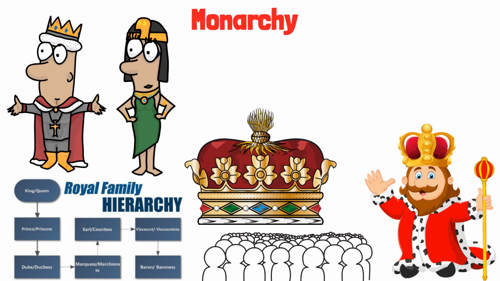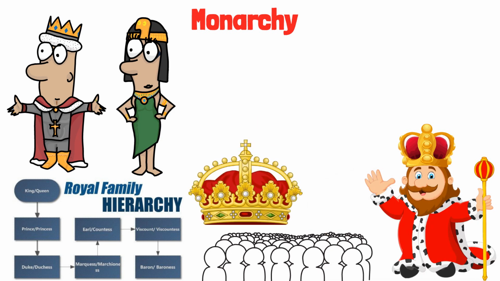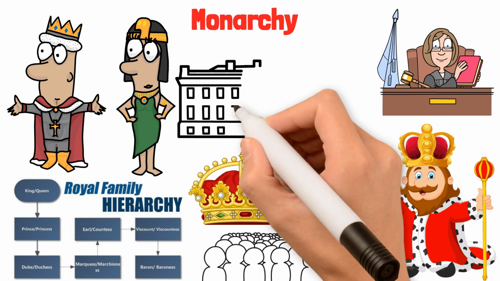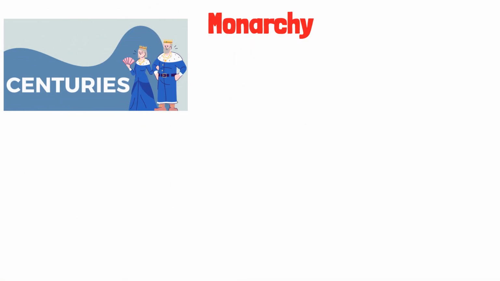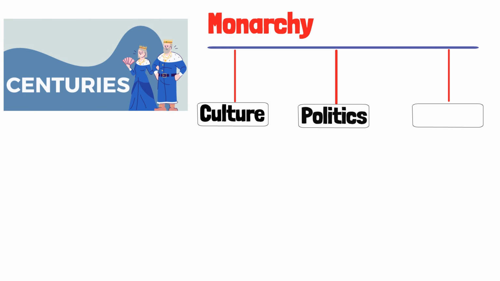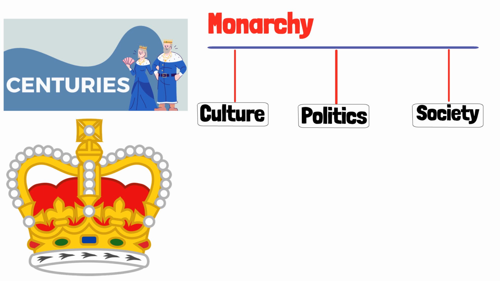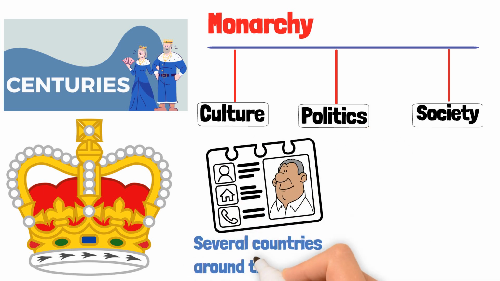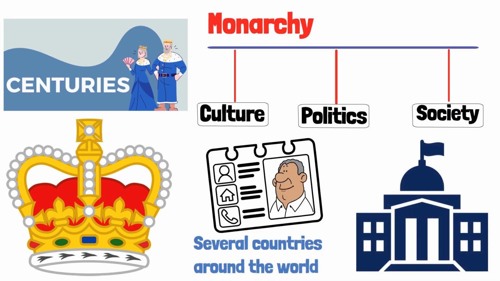In contrast, a constitutional monarchy limits the monarch's powers with a constitution or set of laws, and often a parliament guiding the country's governance. Monarchies have existed for centuries, shaping history through their influence on culture, politics, and society. While some view monarchies as outdated, they remain symbols of national identity and tradition in several countries around the world, blending history with modern governance.